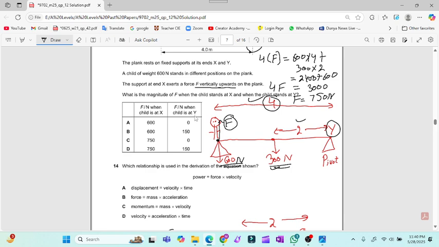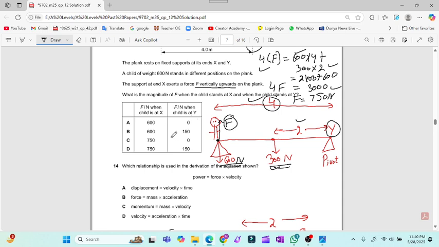So the sum of clockwise moment is equal to the sum of anti-clockwise moment. The distance of force F from the pivot is 4. So the other one is 600 in downward direction, 300 in downward direction. So when the child is at point X, the force acting is 750. So either option C is valid or option D is valid.